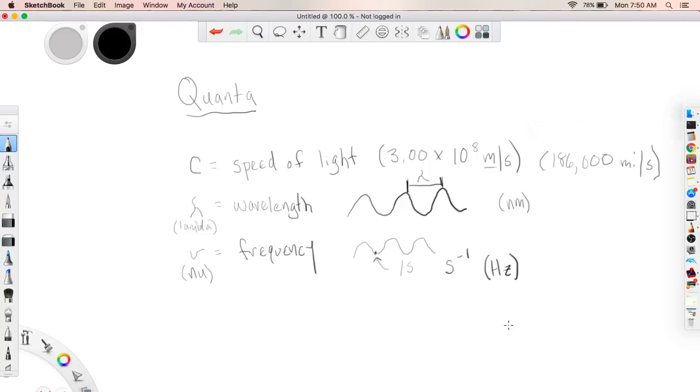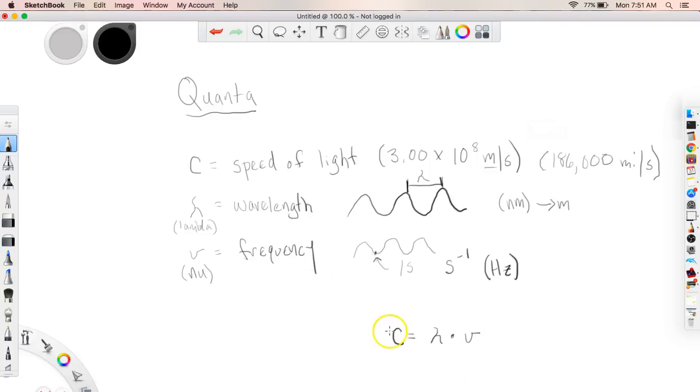And you use hertz when you're talking about the frequency of the radio waves that you're giving off there, and the magnetic fields. So hertz is a very common unit. It's per second. So think about this. We have nanometers, which could be converted to meters, and we have per second, which is hertz. So if I want to interrelate all of these, I can say that the speed of light is going to be equal to the frequency times the wavelength. So in other words, that's lambda times nu.